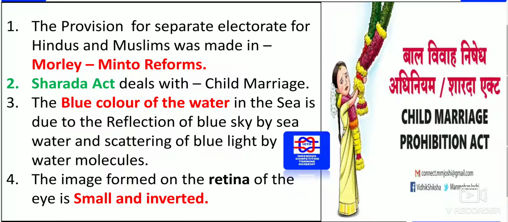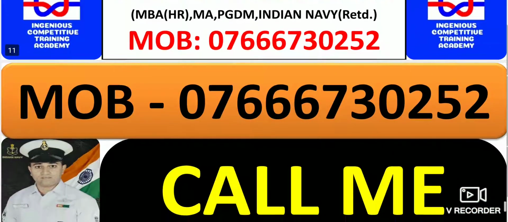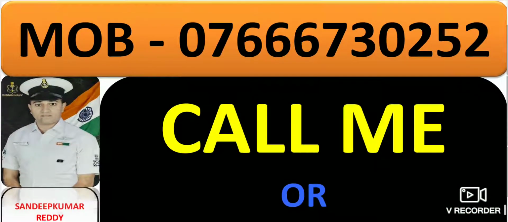The image formed on the retina of the eye is small as well as inverted. This is one thing you have to remember. The image that forms on the retina is very small, real and inverted. So these are the questions, guys.